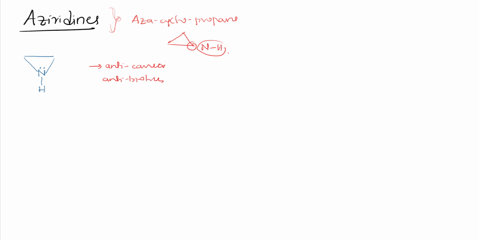But the problem is they have got some drawbacks also. So what are the drawbacks? Let us see that. First drawback, they are skin and eye irritants. And the second one is that sometimes they cause inflammation inside the body. So these are a few drawbacks of aziridines.